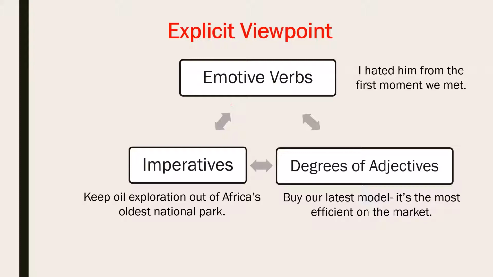Then the third one is degrees of adjective. What is degrees of adjective? It means the types of adjective. There are three kinds. For example, I say fast. Fast is an adjective. If I say I'm fast, I'm not comparing myself with anyone. I'm just describing my quality.